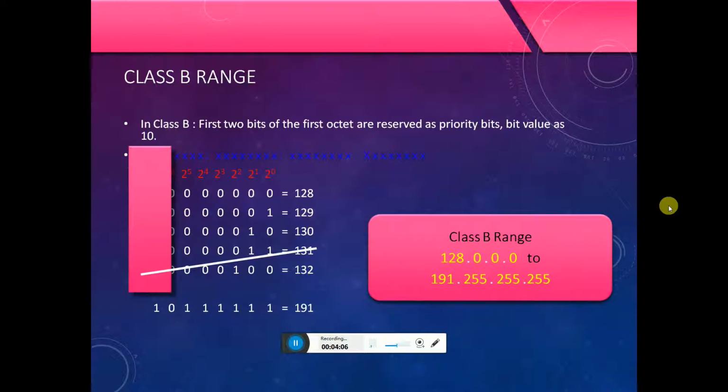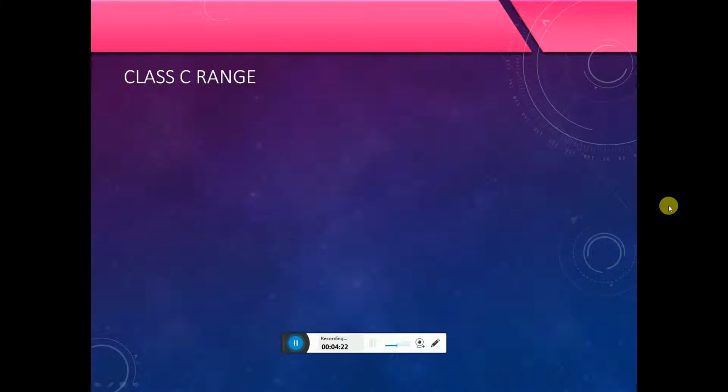The class B range starts at 128.0.0.0 and ends at 191.255.255.255.